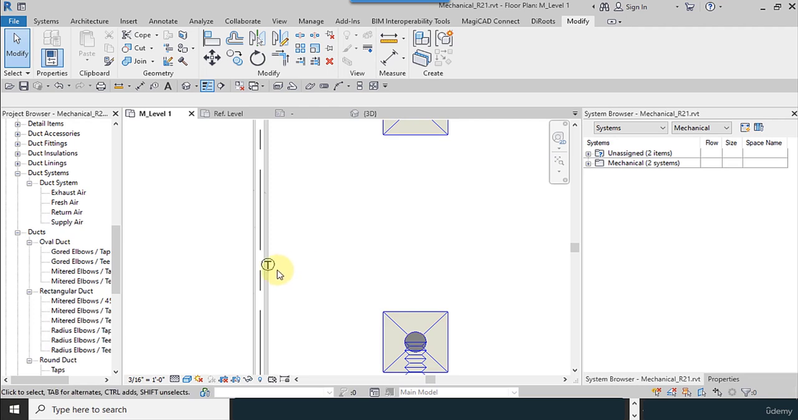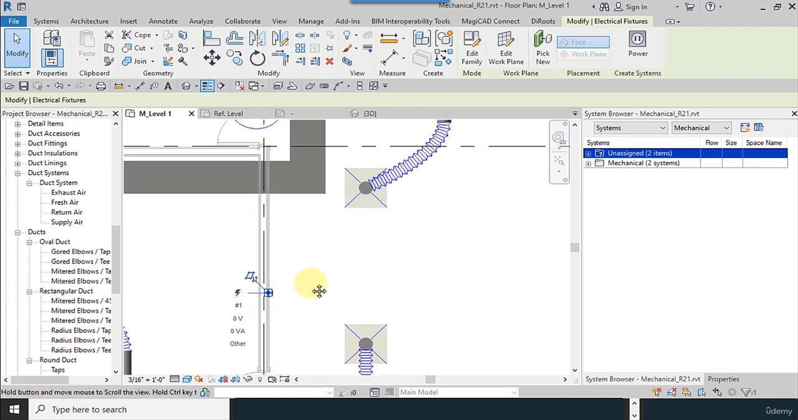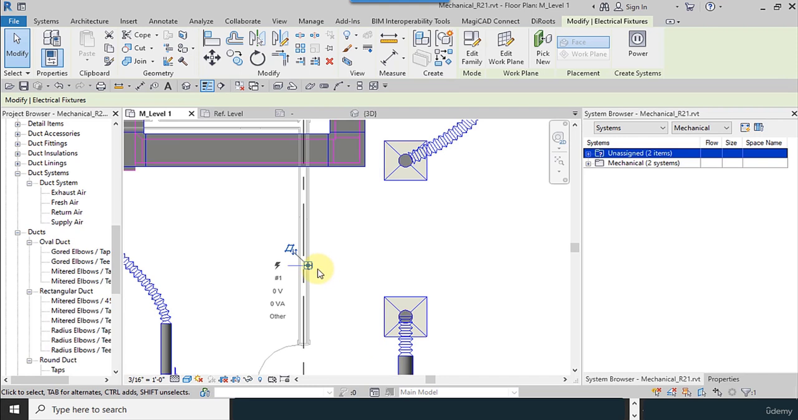This was the explanation of how you can model the thermostat. This will be continued.